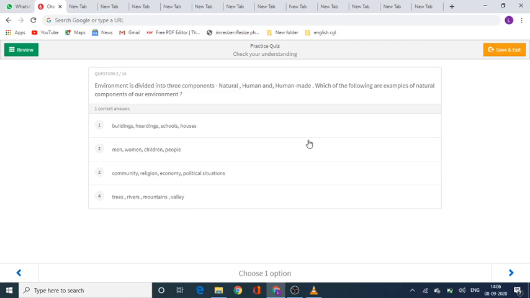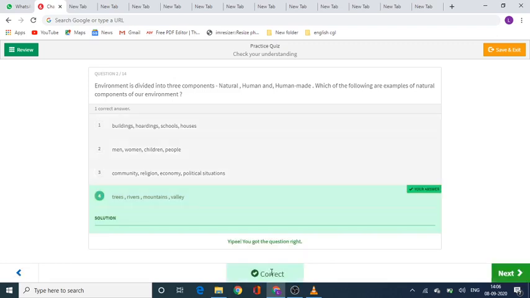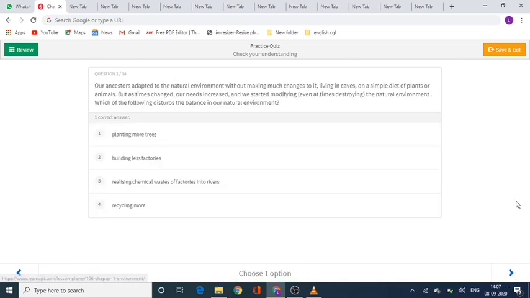Okay, time up. So, according to me, the correct answer will be option number 4, trees, rivers, mountains, valleys. Let's check it. Yes, I got it right. So, option number 4 is the right answer. Question number 3. Be ready.